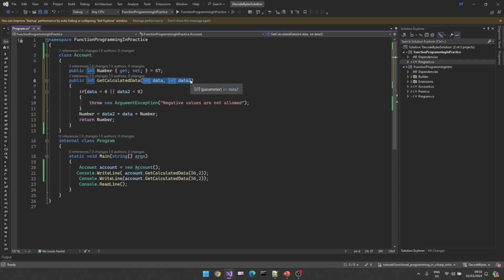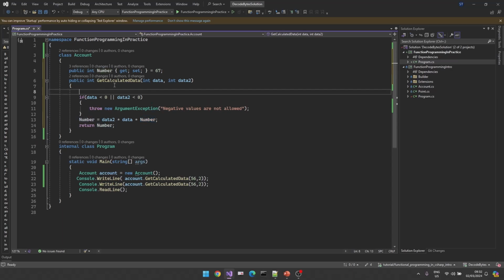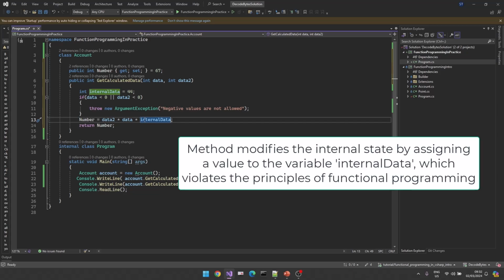It is not allowed to use an additional argument or additional internal data. For example, internal data here, let's say 44. Even if you are not using this number but using the internal one, it is also not a proper functional programming function. So long story short, if you have two arguments, you should interact only with these two arguments.